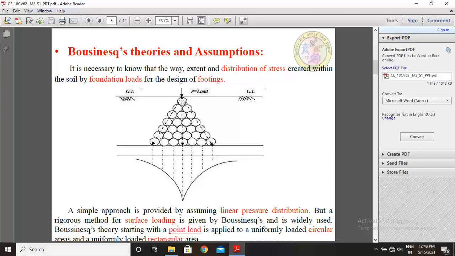The theory of elasticity, which gives primarily the interrelationship of stresses and strains, has been the basis for the determination of stresses in a soil mass.